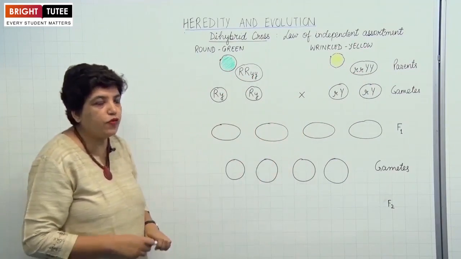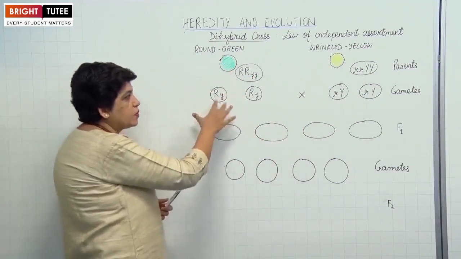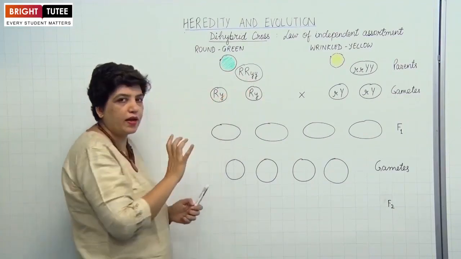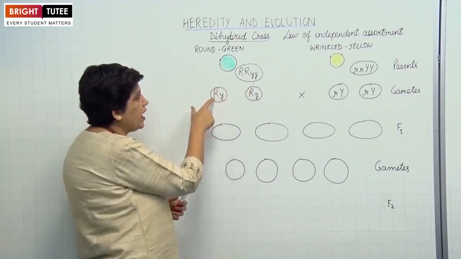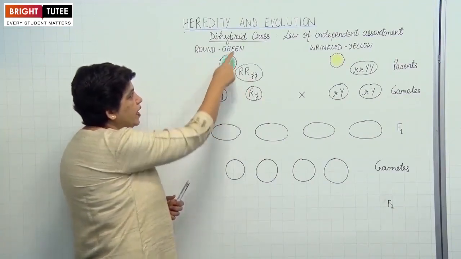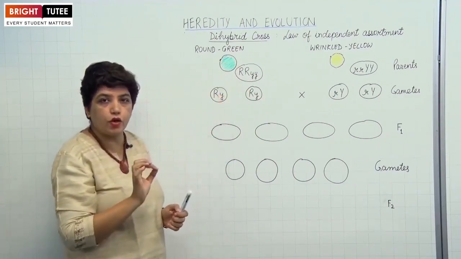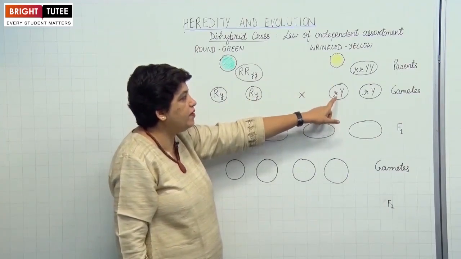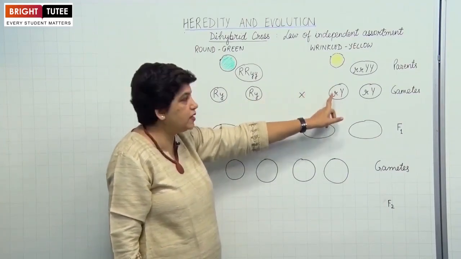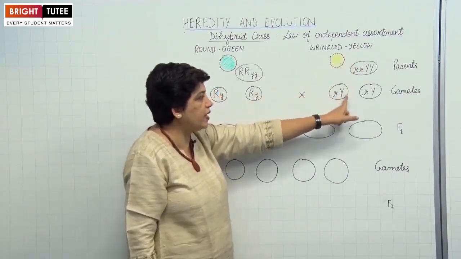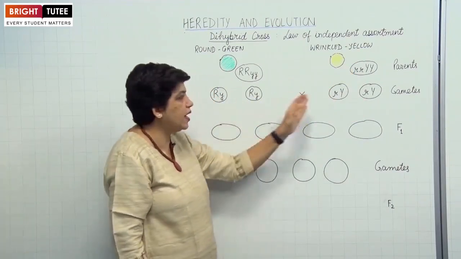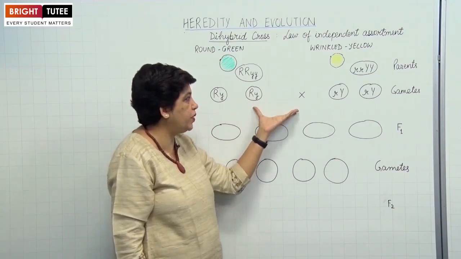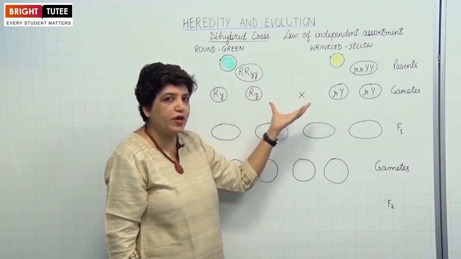Now, during gamete formation, the same types of gametes will be formed, one from R and another small y. So this gamete will have one gene for round and another for green color of the seed. While in this case, the gametes will have small r for the wrinkled character and for yellow, capital Y. So these are the gametes formed. Now during cross breeding between these two plants, what would happen?